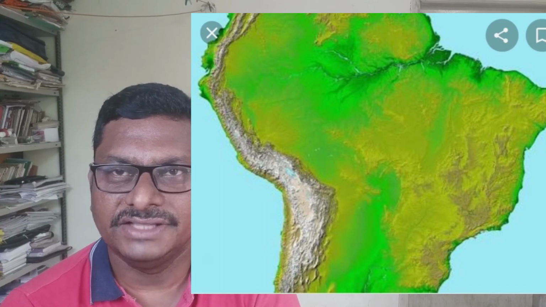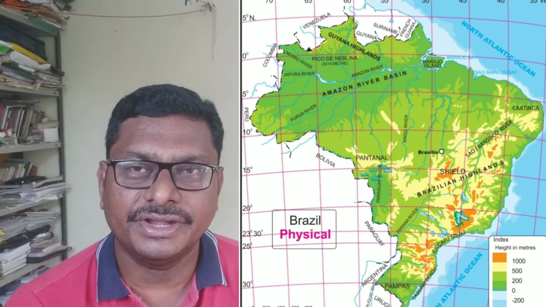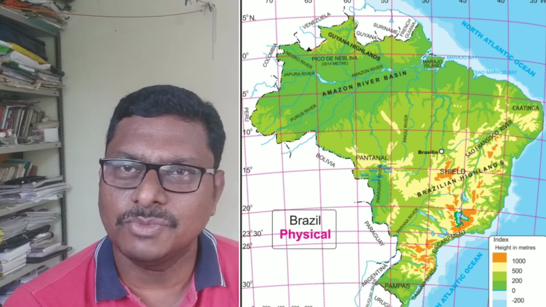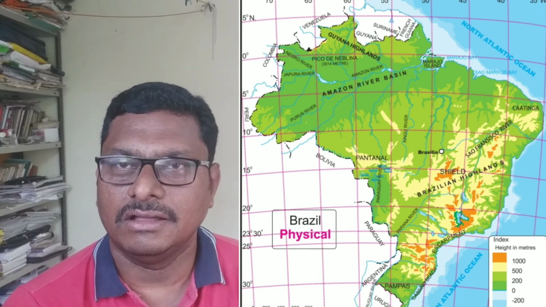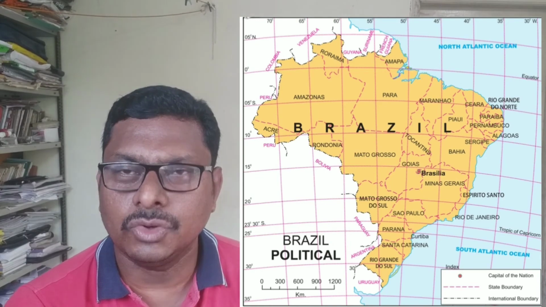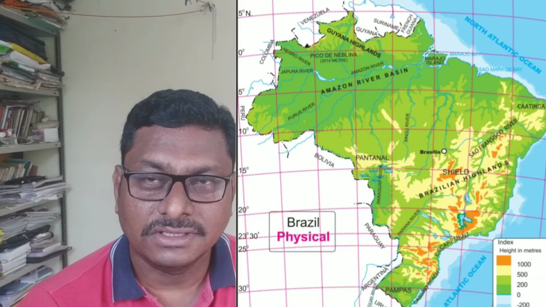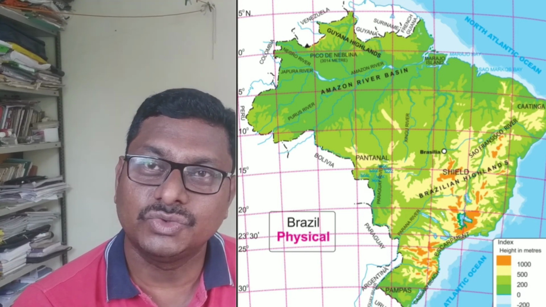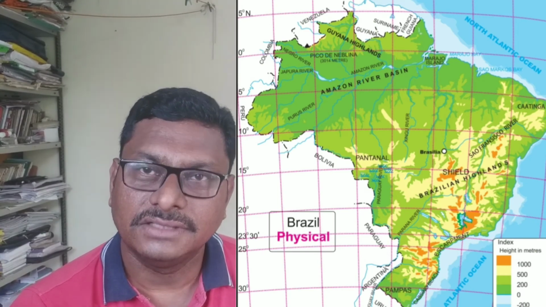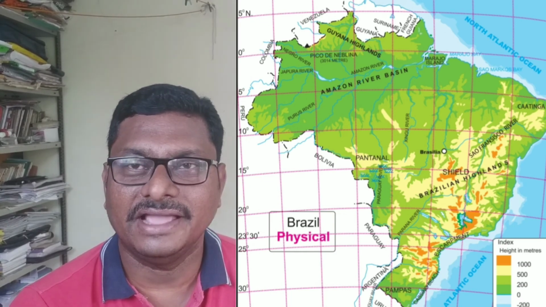Basically, there are two major types of highlands that we can see: the Guiana Highlands and the Brazilian Highlands. The Guiana Highlands are located in the northern part of Brazil, and a very small part of them comes in the states of Roraima, Para and Amapa. The slope of the Guiana Highlands is towards the south, whereas the southern part of Brazil is occupied by the Brazilian Highlands, and their slope is towards the north.